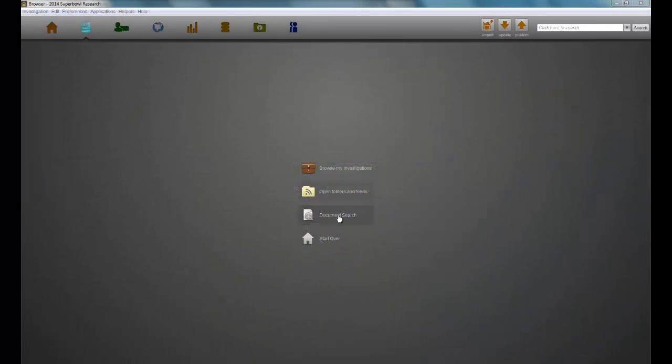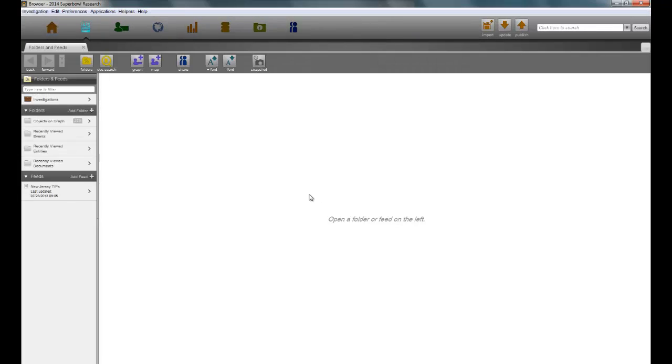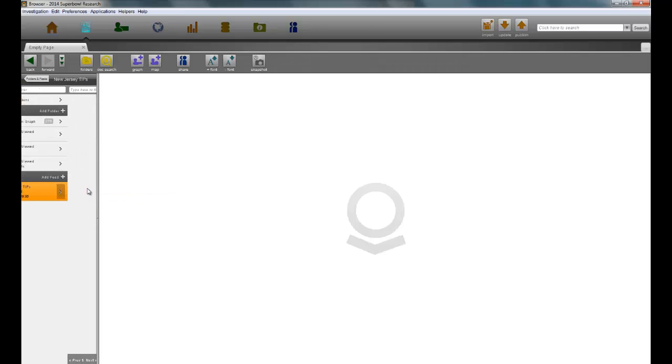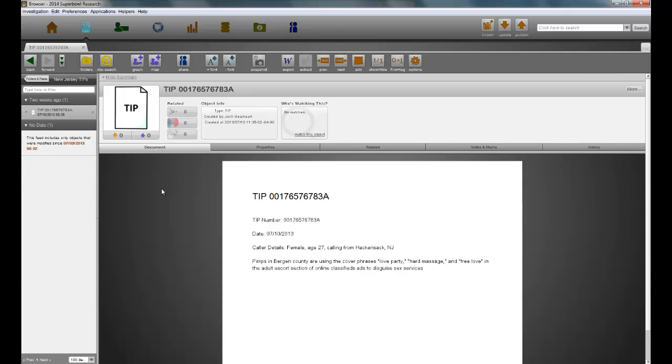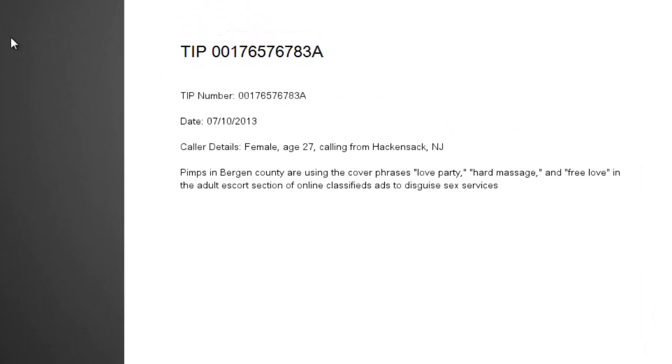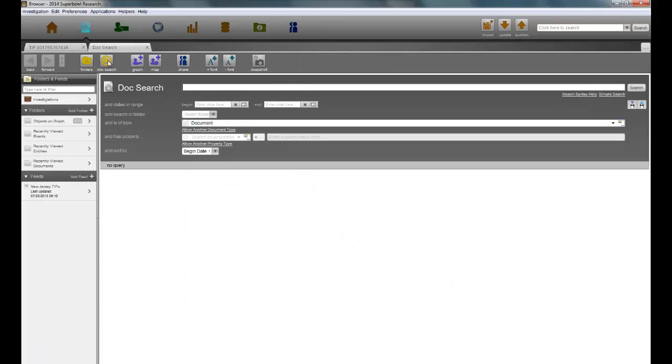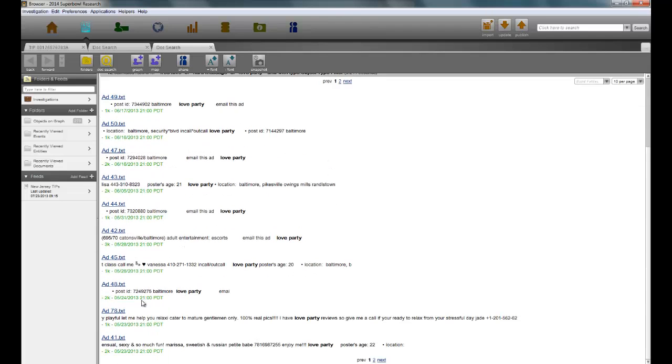With persistent feeds set up to notify her of incoming data which matches specified parameters, the analyst can quickly track and monitor new sex trafficking tips in her area of operations. This tip says that pimps are using cover terms to disguise sex services in online ads. Using an integrated repository of classified ads from websites known for supporting illegal services, we can search for these terms. 12 ads match our criteria.